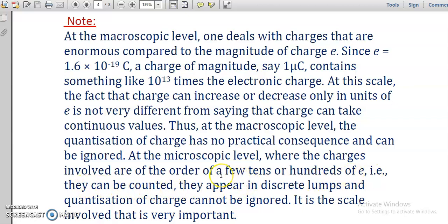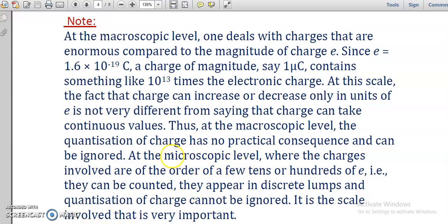It means if they are in the order of tens or hundreds, they are countable, and then we can deal with discrete lumps of charge. It means they appear in discrete lumps, and quantization of charge cannot be ignored. So at this level we can consider the quantization of charge. At which level? Remember, microscopic level.